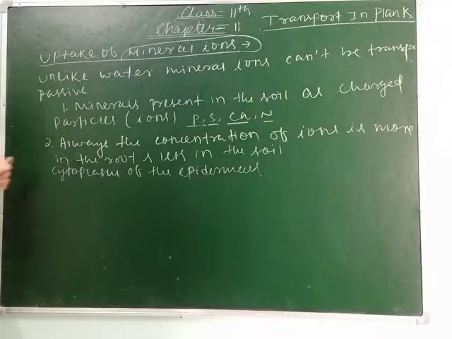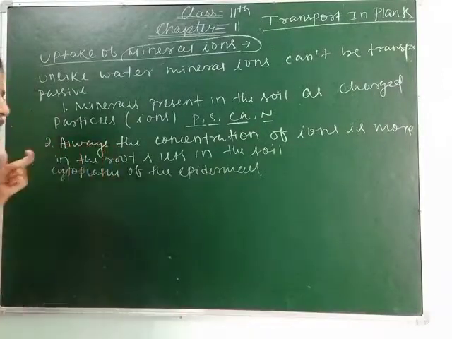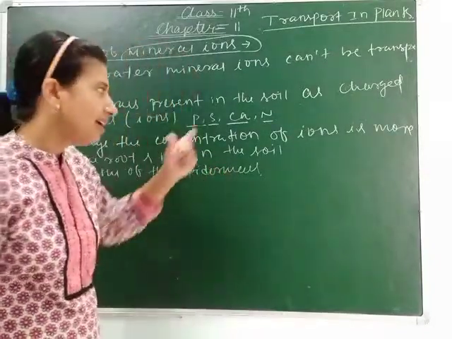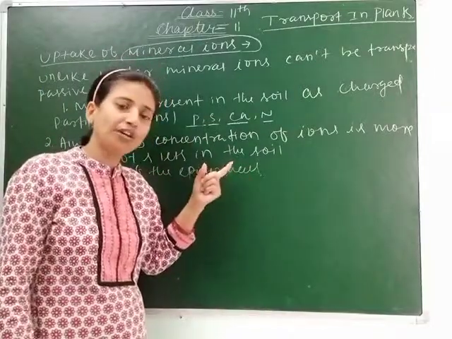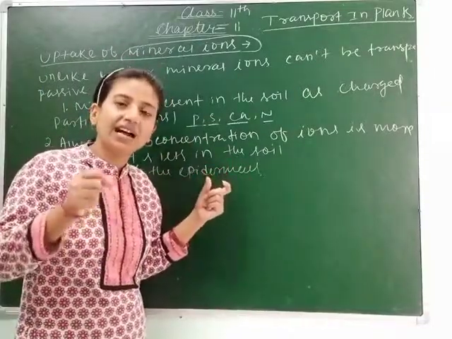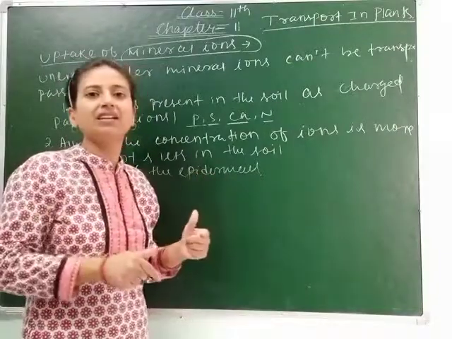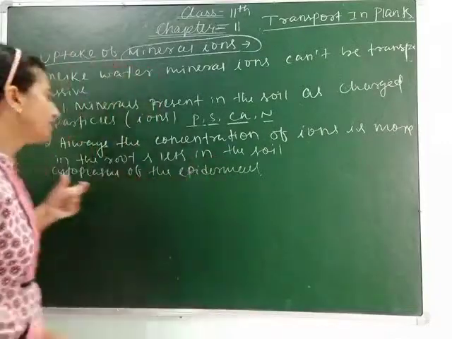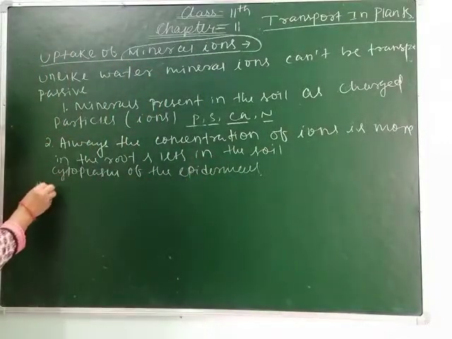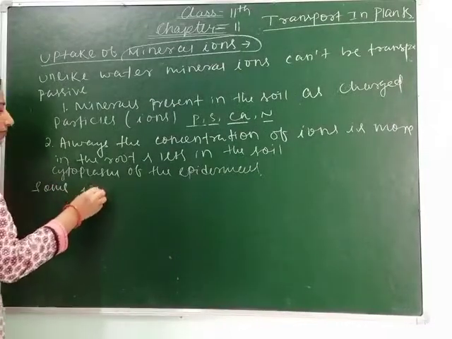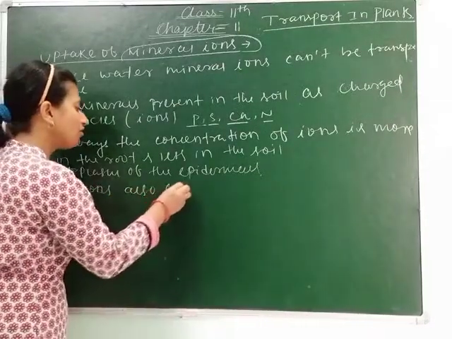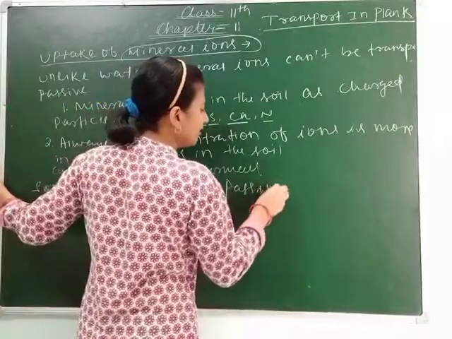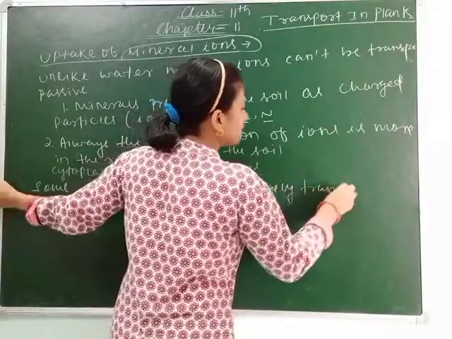So as we know that here active transport occurs, but some ions present in the soil are also transported passively. Clear? Here you don't get confused. I have told you that for the uptake of ions active transport occurs, but there are some ions that are passively transported. So here we can write that some ions also can be passively transported.